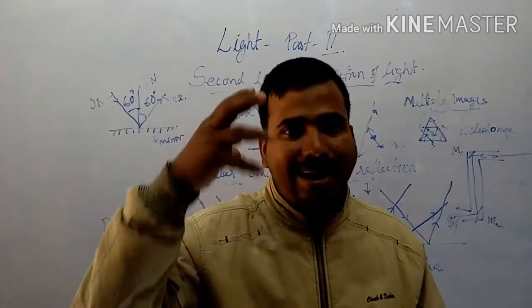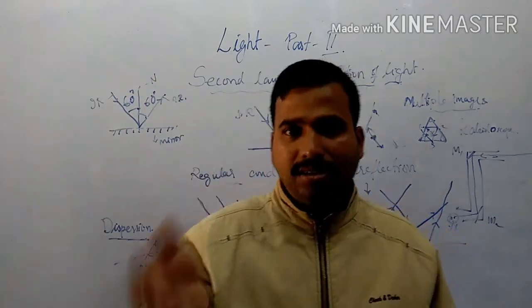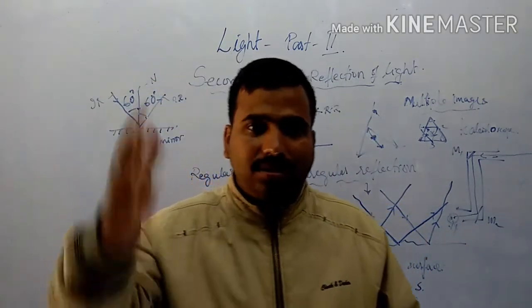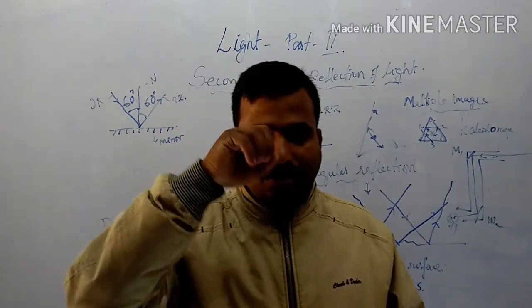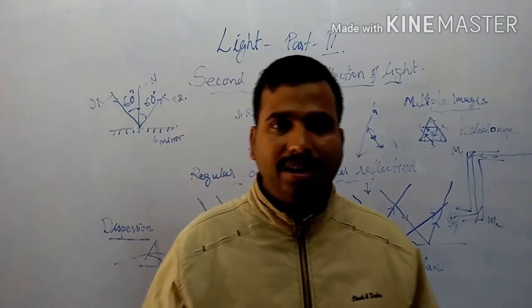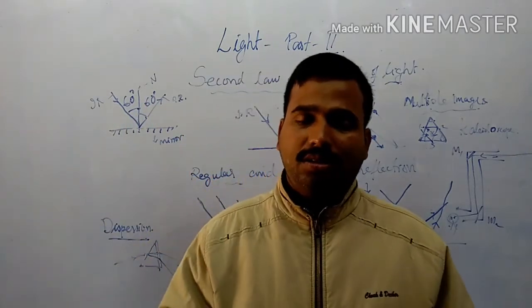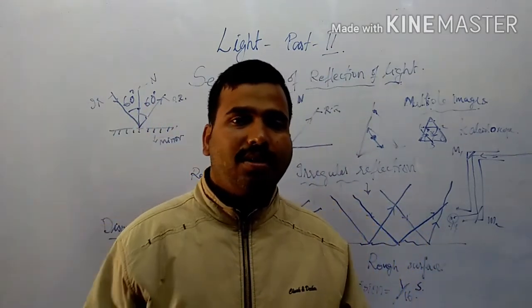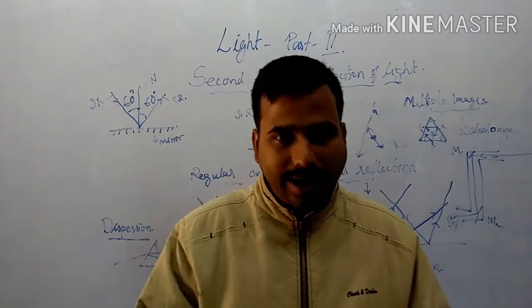And to learn the definition of dispersion, this is all about it. The next topic is about how we can take care of our eyes. Don't rub when something goes into our eyes. Just wash it with clean water. Don't rub it so hard on your eye. And the different parts of the eye: cornea, iris, lens, ciliary muscles, retina, optic nerve, blind spot. These are the different major parts of the eye.